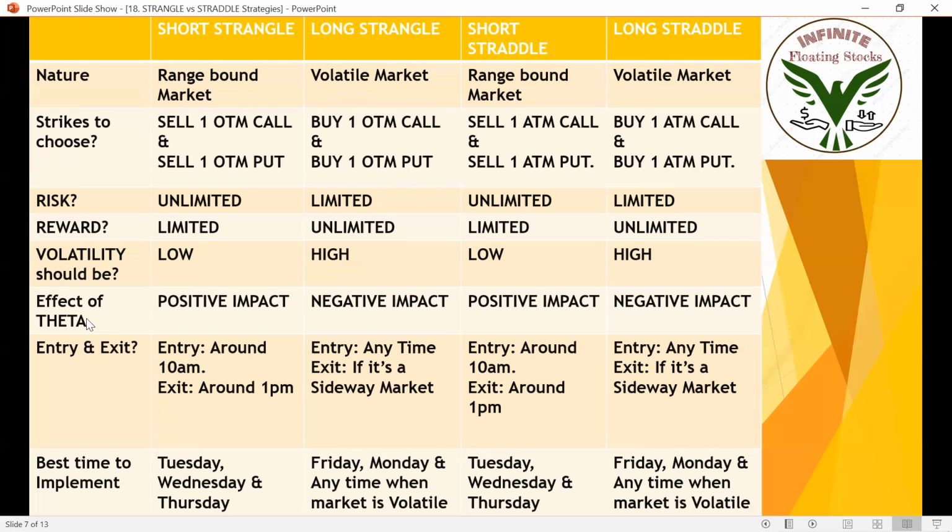Okay. So the effect of theta. Theta is nothing but when it is coming to closure, premiums will be coming downward. Premiums will decrease. So for short strangle, that means we are an option seller. That means we want premiums to come down. So theta will have a positive impact on short strangle and short straddle, but it will have a negative impact on long strangle and long straddle.